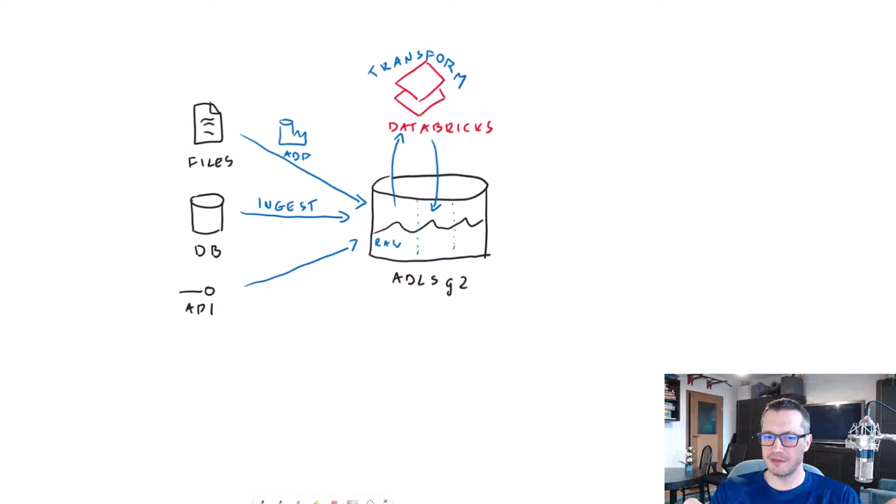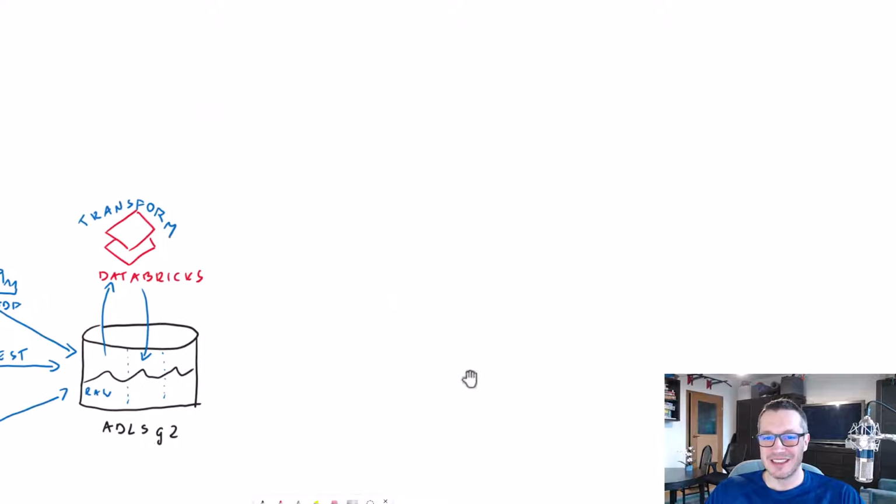Alright, but you might say, but in the past, I did all those transformations inside of my database. So why should I switch to Databricks? And that's a valid point. So let me describe how it looked in the past, in the good old days. So before big data, what was usually done was like this. We had some kind of a database, usually on premises. So this is our database. It could be, for example, SQL Server.